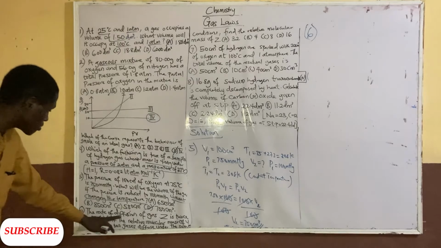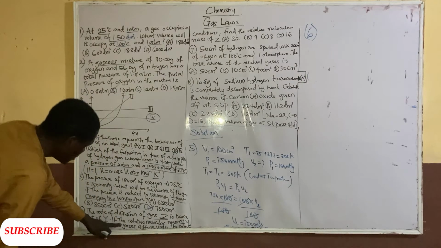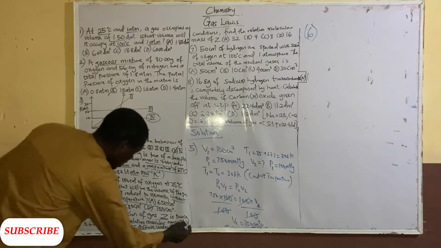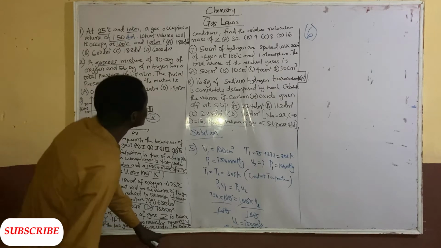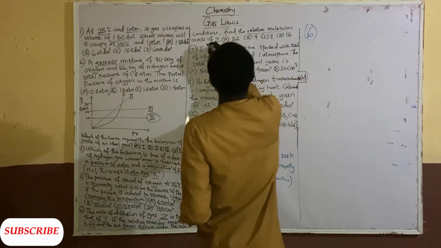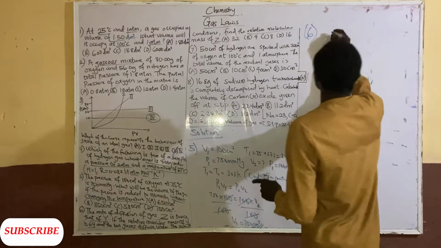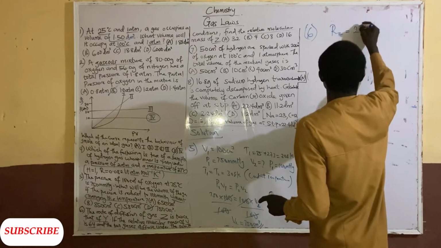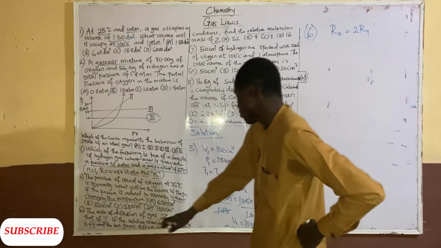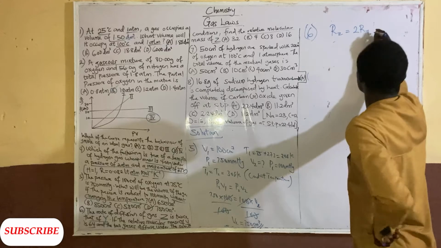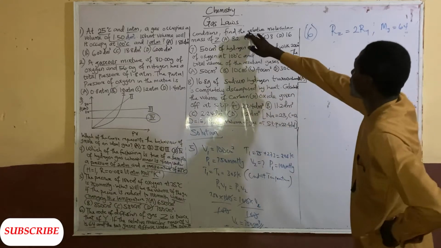Now question number C says that the rate of diffusion of gas Z is twice that of Y. If the relative molecular mass of Y is 64, and the two gases diffuse under the same condition, find the relative molecular mass of Z. So the rate of diffusion of Z is 2 multiplied by that of Y. The relative molecular mass of Y, My, is equal to 64.